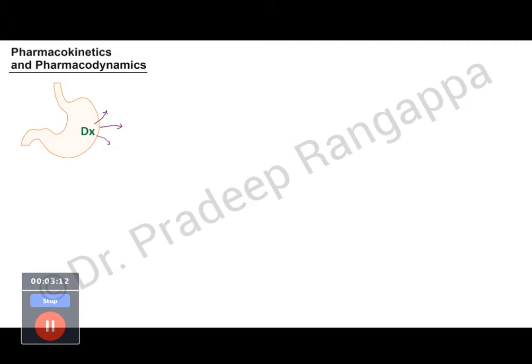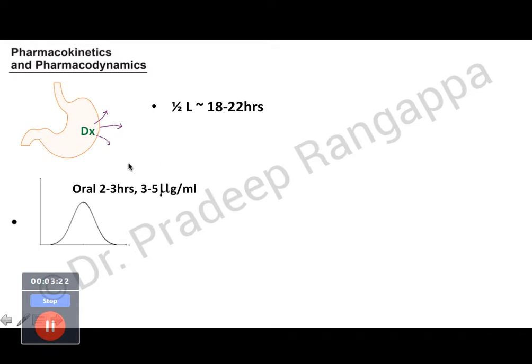So let's look into the pharmacokinetics and pharmacodynamics. Doxycycline is rapidly absorbed from the stomach, and half-life is around 18 to 22 hours. When taken orally, the peak concentration is achieved at 2 to 3 hours, and it attains a plasma concentration of 3 to 5 micrograms per ml. If you give IV, which typically in ICU we tend to give, and which has been available from recent days, the peak action happens in 30 minutes and it attains a much higher serum concentration of 4 to 10 micrograms per ml.